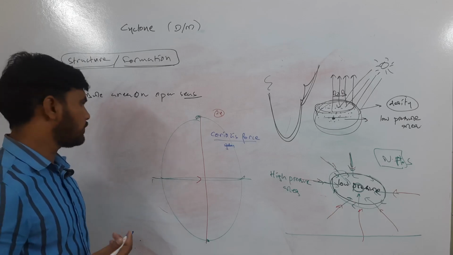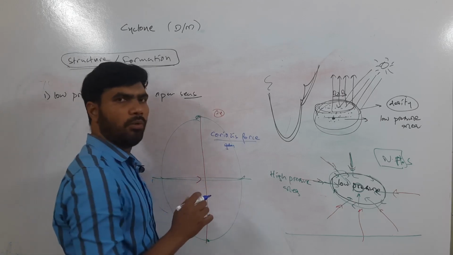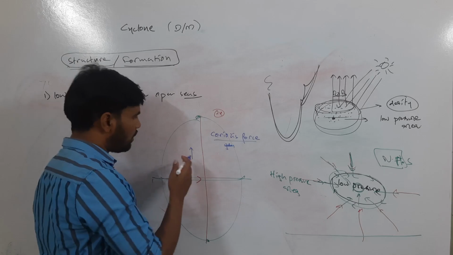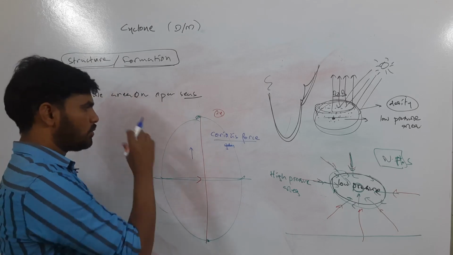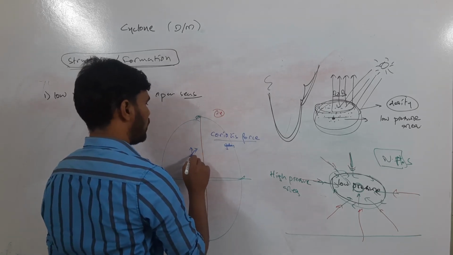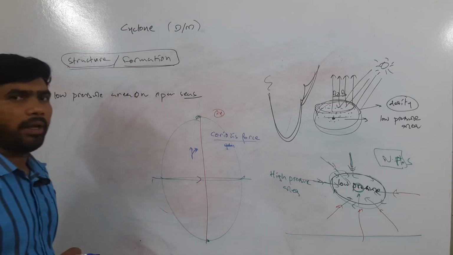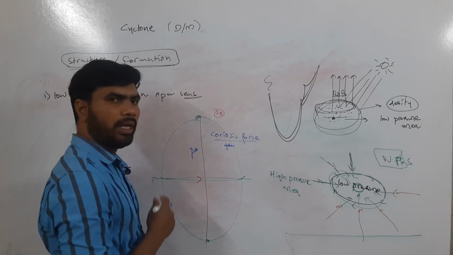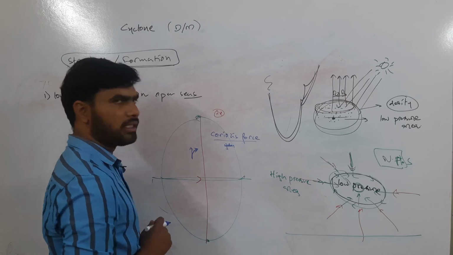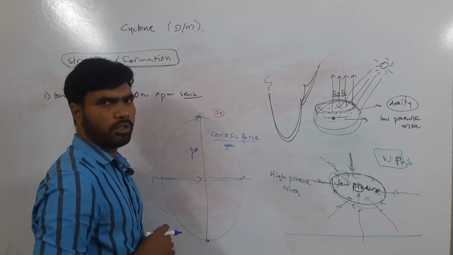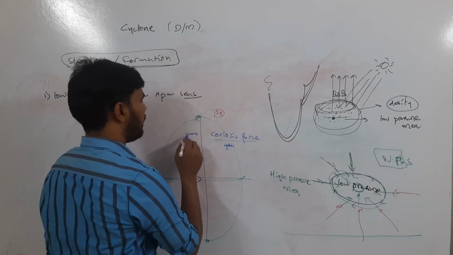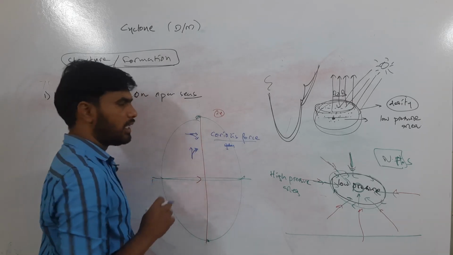What is the purpose of this Coriolis force? Whatever is moving in the northern hemisphere, let's say a thing is moving in this direction, or let's take the example of air itself. Air is moving in this direction. The Coriolis force will try to deflect it towards the right direction. That is called Coriolis force. Let's say air is moving in this direction. The Coriolis force will make it deflect to the right side of it.